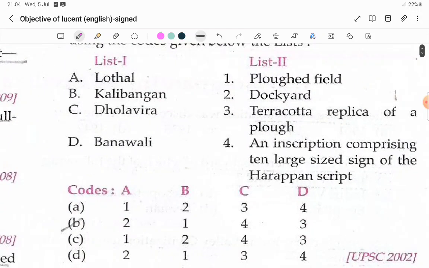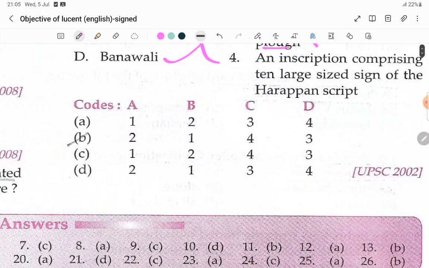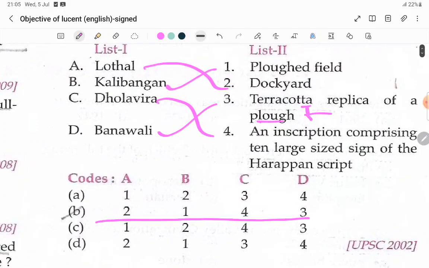Next, match the following. First one is Lothal. Lothal, where is it? Already we did this question. Dockyard. Kalibangan, what is there? Plowed field. Okay. Dholavira, what is there? Just now we studied Dholavira, an inscription comprising 10 large sized signs of the Harappan script. Okay. Banwali, what is there? Terracotta replica of the plow. They found a plow replica from Banwali. This one you have to remember. Next question.